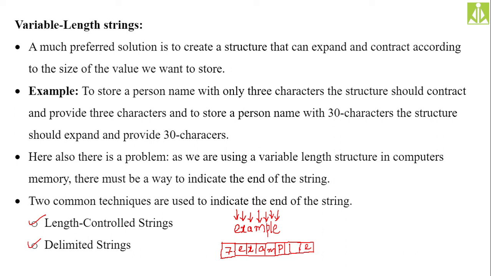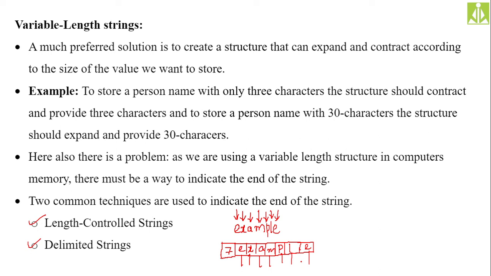So it will simply start from the beginning and read those 7 characters, and after reading the 7 characters it will stop the reading process, because that's what we want. We need the end point, and this is how we are achieving it. By storing the total number of characters in the first memory location, we are giving the end point.